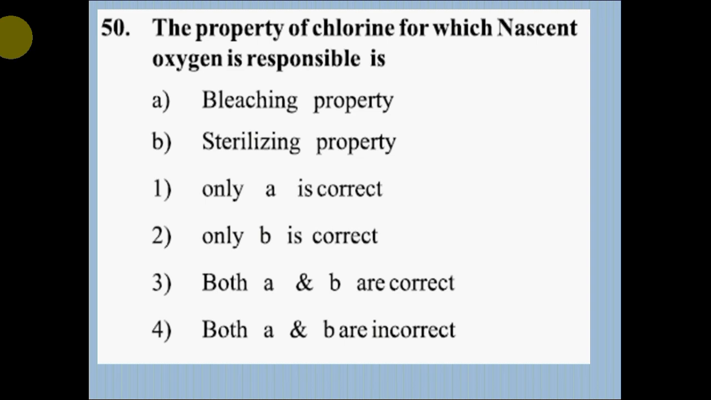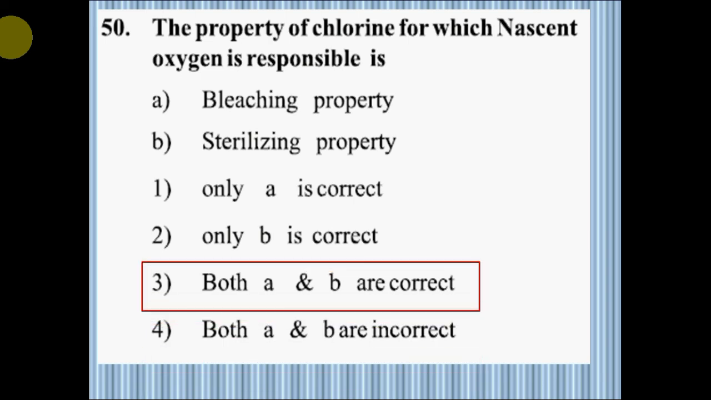Question 50. The property of chlorine for which nascent oxidant is responsible is: A, bleaching property; B, sterilizing property. 1, only A is correct; 2, only B is correct; 3, both A and B are correct; 4, both A and B are incorrect. Correct answer is option 3, both A and B are correct.